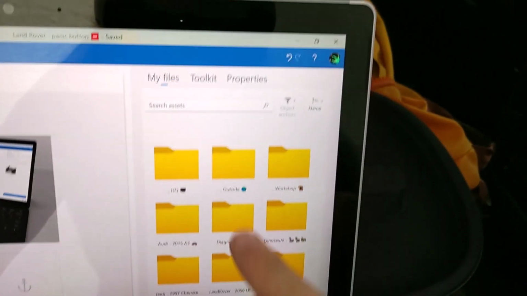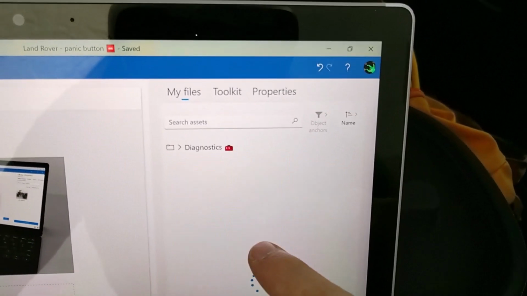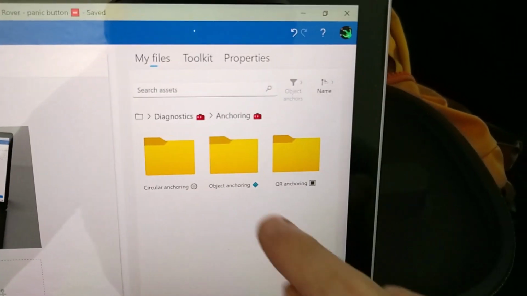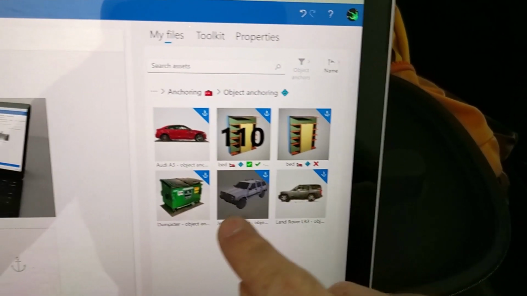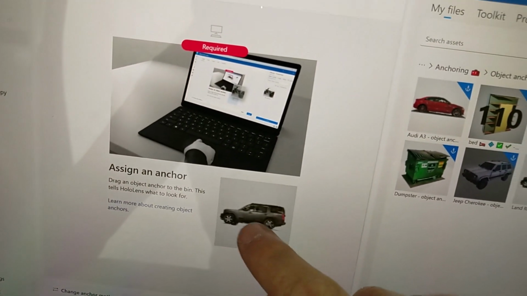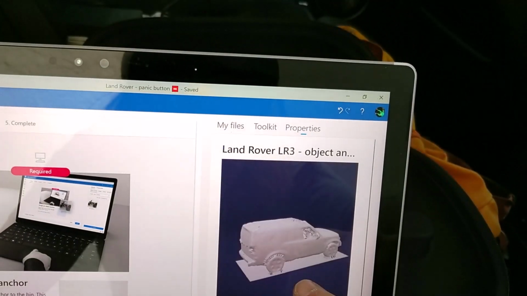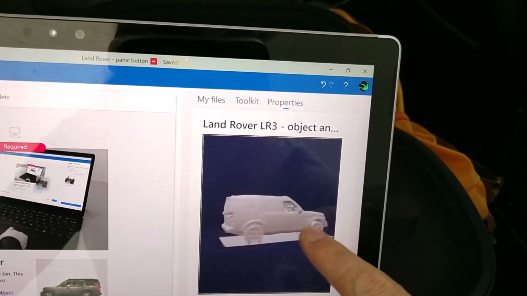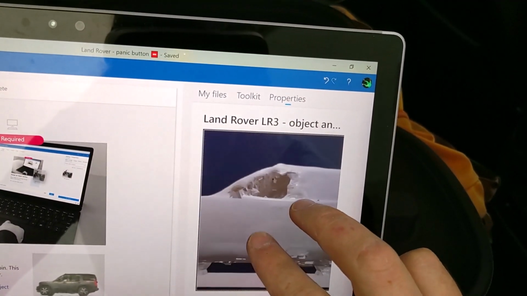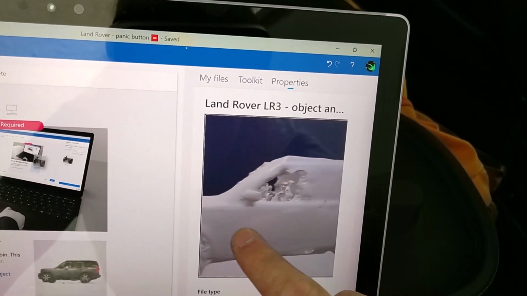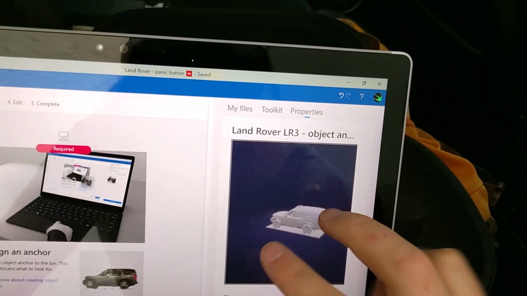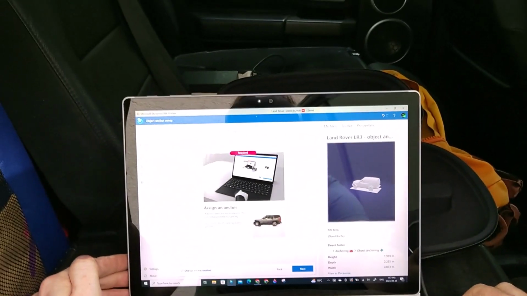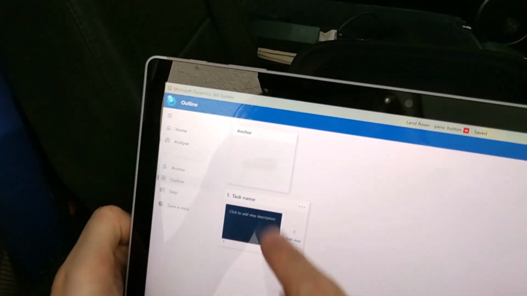And in my files here, I've already prepared one of those. Here it is. So this is a 3D scan I did of my Land Rover. In fact, I can open that up and show it to you. So here's the scan I did. And even though it's a little bit rough looking, this is a good scan. I can use this to detect the Land Rover, and that's how the instructions will be attached. Okay, so we've got our anchor.